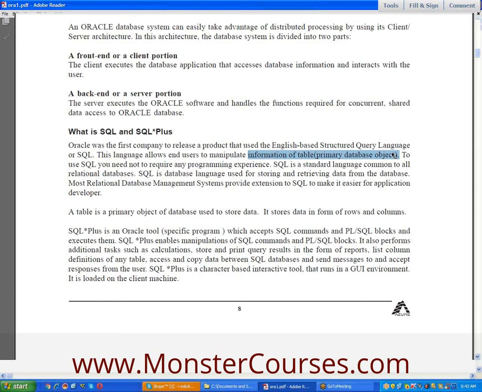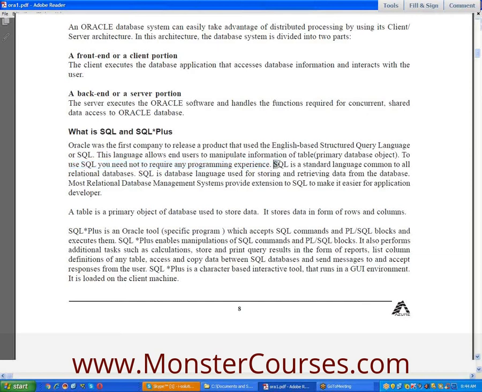Structured query language. By using SQL, we can access the data from a relational database management system. Not only relational database, DBMS or RDBMS, whatever it may be. Using SQL, we can access the data from all databases. This language allows end users to manipulate information of tables. To use SQL, you need not require any programming experience. SQL is very simple, very easy.